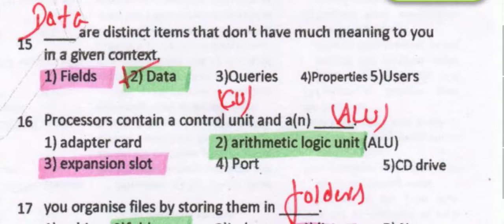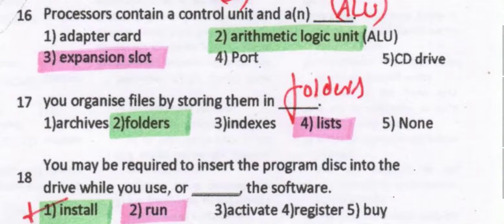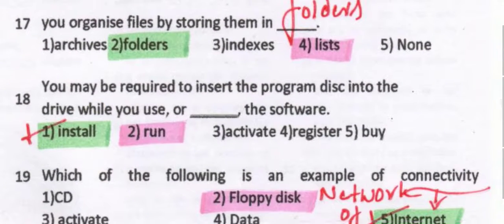Data are distinct items that don't have much meaning to you in a given context. What exactly is the meaning of data? It's a distinct item that doesn't have much meaning to you in a given context. That is data. Processors contain a control unit and an arithmetic logic unit. We know that the central processing unit has the arithmetic logic unit as well as the control unit. You organize files by sorting them in folders. This is how you sort in folders.